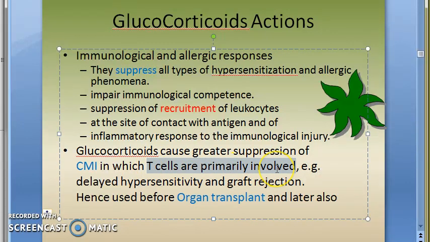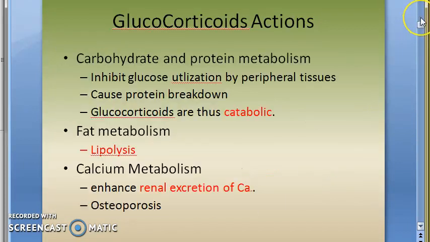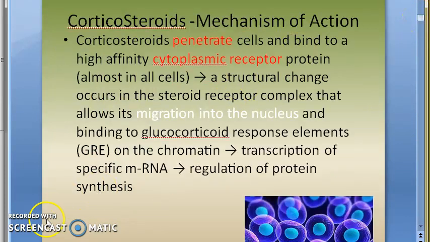T cells, which are primarily involved in cell mediated immunity, are suppressed. So delayed hypersensitivity is suppressed, graft rejection is suppressed. Okay, so those were the actions of glucocorticoids. Okay, see you, bye bye.